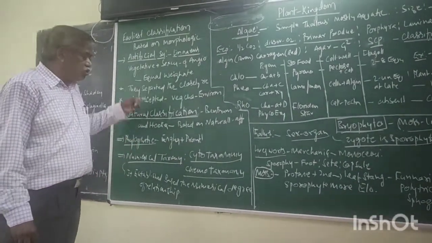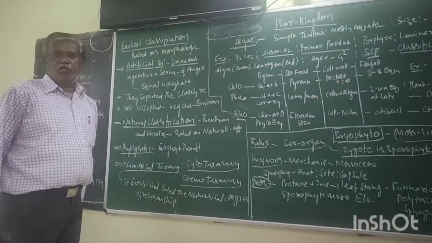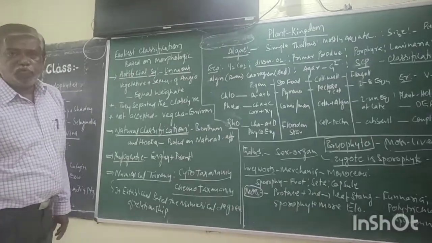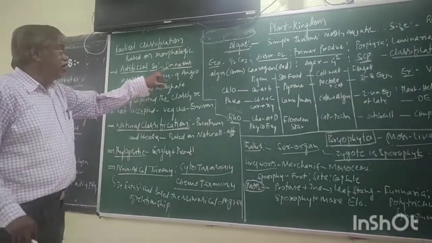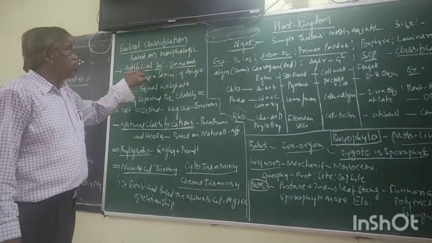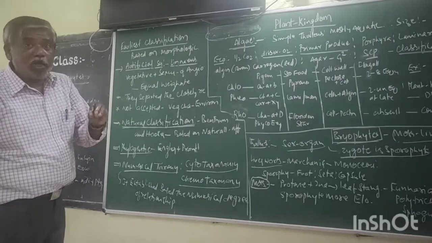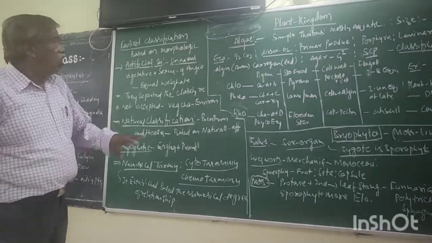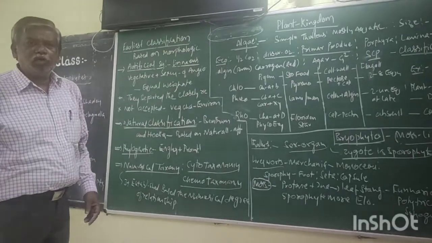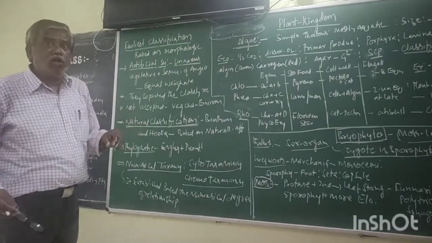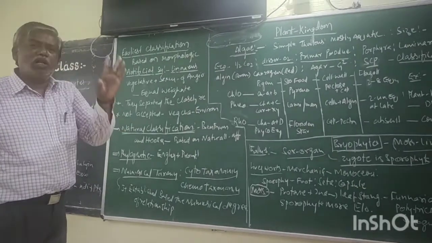In addition to this, another three: numerical, cytotaxonomic, chemotaxonomic. This is about the different types of classification. But the artificial classification of Linnaeus is applicable only to flowering plants, angiosperms. The earliest classification is of the total organism. This earliest classification is not restricted to particular taxa. It is the total organism.